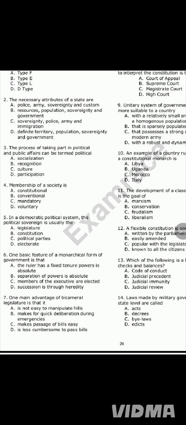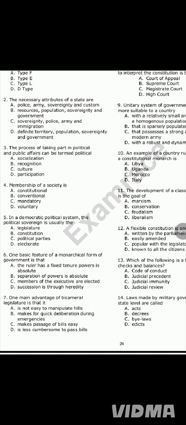And most states in the world that adopt federalism have a bicameral legislature, e.g., Nigeria and USA. In Nigeria, the National Assembly is bicameral. The upper chamber can be called the Red Chamber or the Senate, while the second chamber, the lower chamber, can be called the Green Chamber or the House of Representatives.